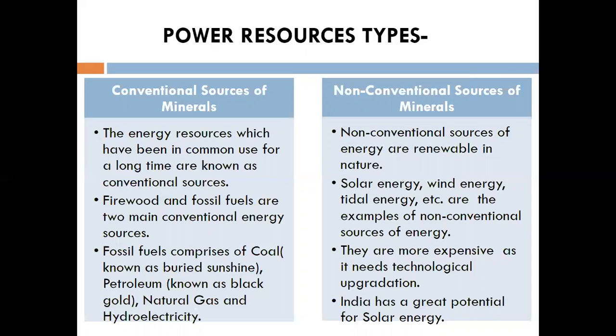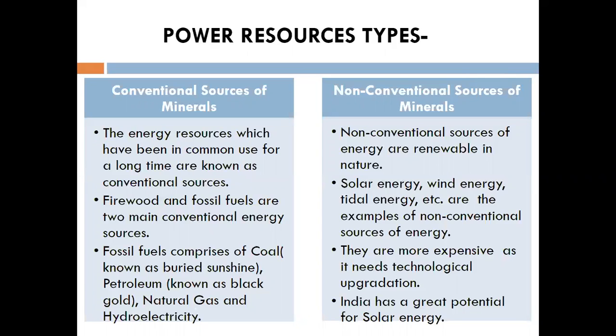Conventional sources: the energy resources which have been in common use for a long time are known as conventional sources, whereas non-conventional sources of energy are renewable in nature. Firewood and fossil fuels are the two main conventional energy sources.